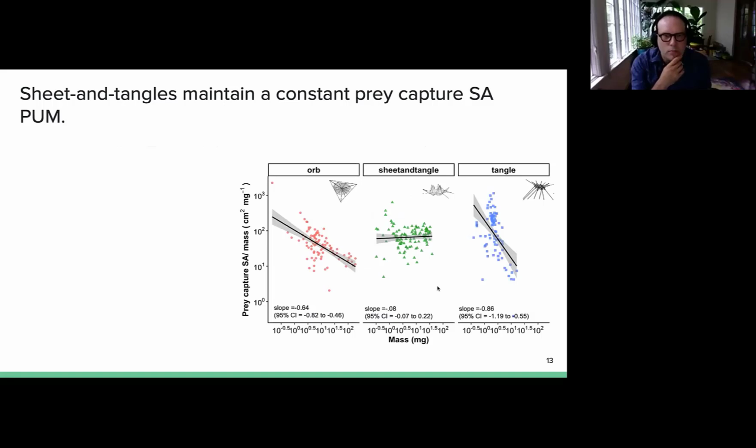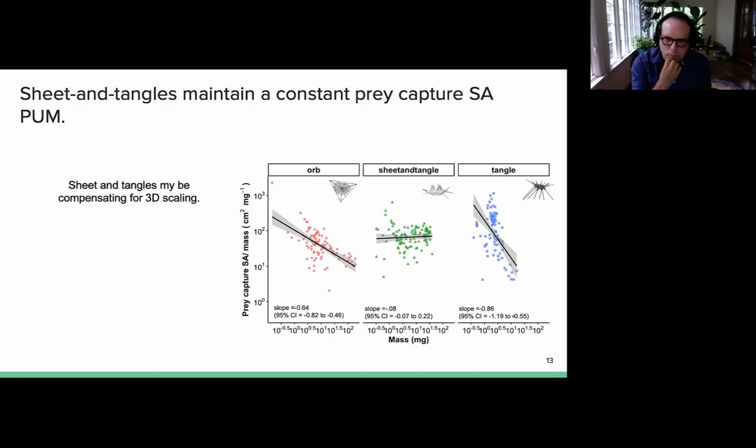In the graph on the right, you'll see prey capture surface area per unit mass on the y-axis and mass on the x-axis. In the first facet, you see that orbs are not limited by volume and are presumably growing their webs to a size that meets their metabolic requirements, as they potentially can just expand them to meet their needs. And we kind of consider this the standard for the expected slope of the relationship, which is negative 0.64. On the other hand, we see that sheet and tangles may be compensating above what would be potentially needed